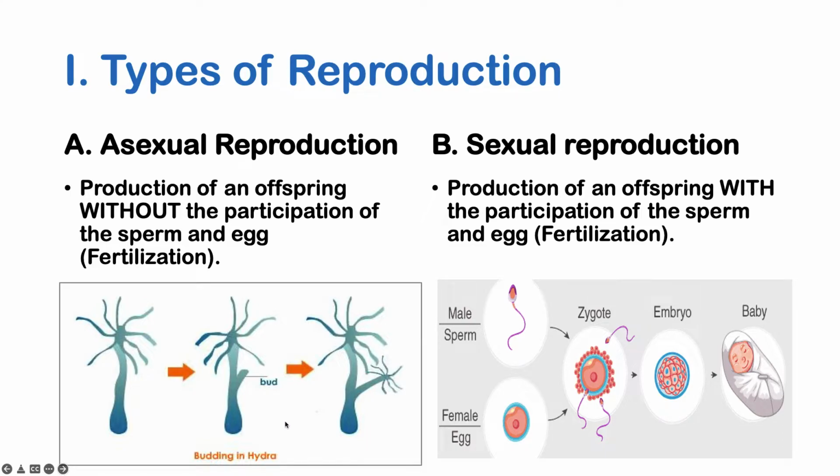So in asexual reproduction, such as budding in hydra, the parent will just produce a complete duplicate of itself, or another offspring would bud from the parent, such that it is able to detach after it becomes mature and grow into an individual adult. So this budding would also occur in some microorganisms, such as your fungi and your bacteria. Let us try to see other forms of asexual reproduction.